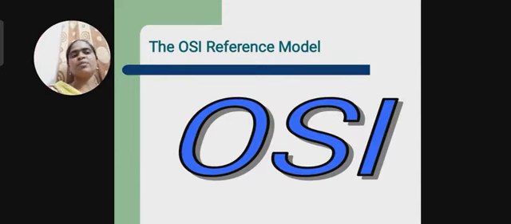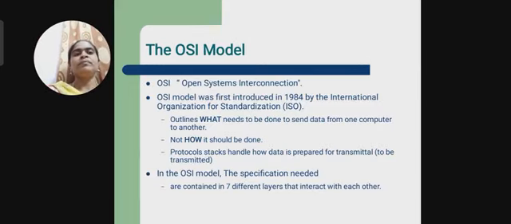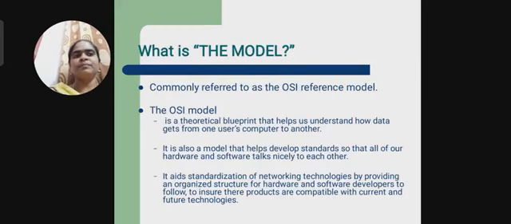That is the OSI reference model, open system interconnection model. The open system interconnection model was introduced in the year 1984 by the International Standards Organization. It outlines what needs to be done to send data from one computer to another, and not how it should be done, and what are the protocols used. In the OSI model there are 7 layers.